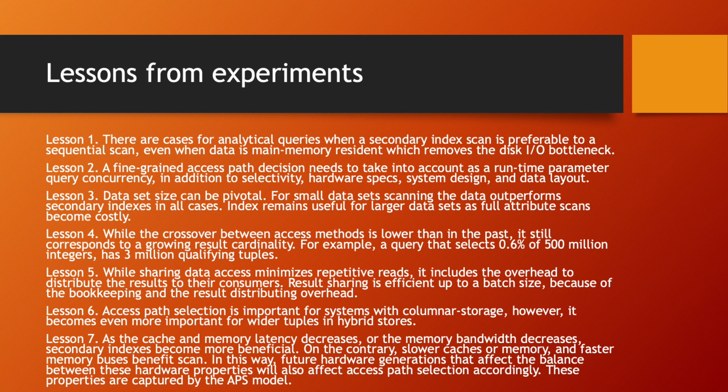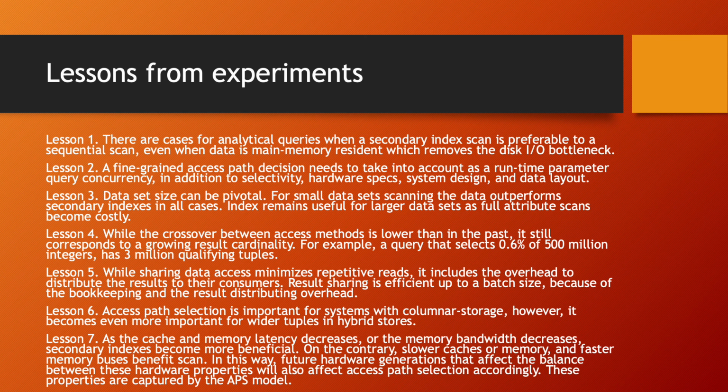Lesson number 1. There are cases for analytical queries when a secondary index scan is preferable to a sequential scan even when the data is main memory resident, which removes the disk I/O bottleneck. Lesson number 2. A fine-grained access path decision needs to take into account, as a runtime parameter, query concurrency, in addition to selectivity, hardware specs, system design, and data layout. Third, dataset size can be pivotal.